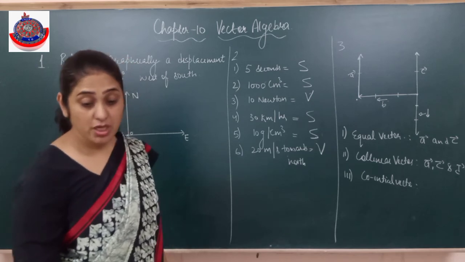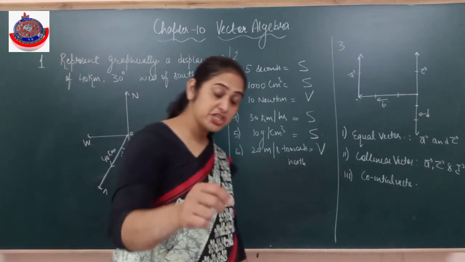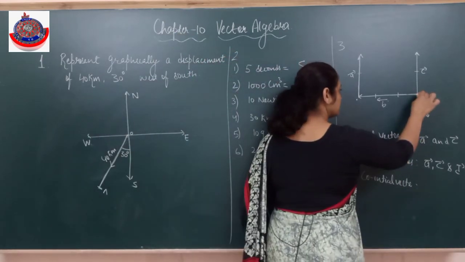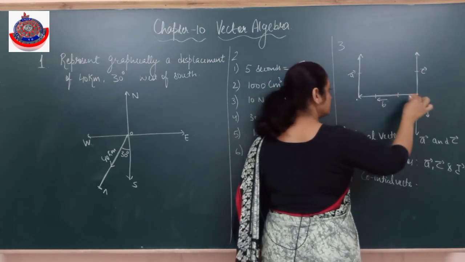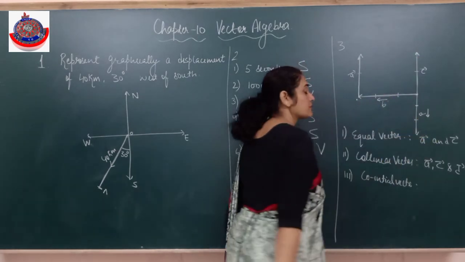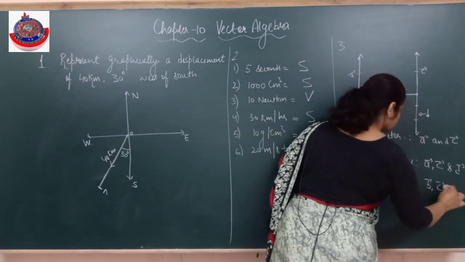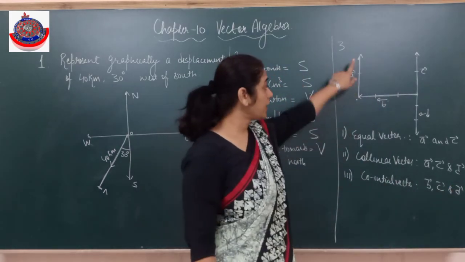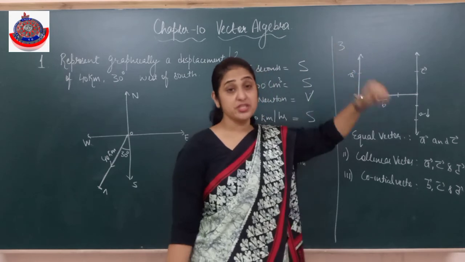Co-initial means the vectors start from the same initial point. So this one. Clear? Don't say A and D also. B's starting point is here, A's is here, so they are not co-initial.